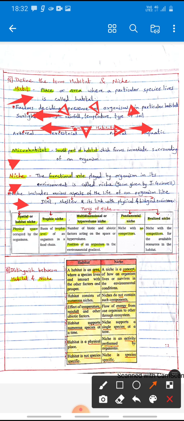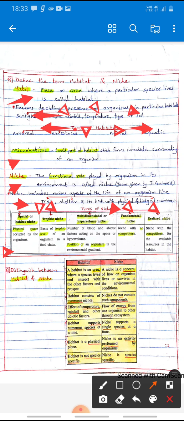Types of niche. These are mostly of 5 types. First, the spatial or habitat niche. Second, trophic niche. Third, multidimensional, also called hypervolume niche. Fourth, fundamental niche. And the fifth one, realized niche. So spatial or habitat niche definition: physical space occupied by an organism. These are called as habitat niche.